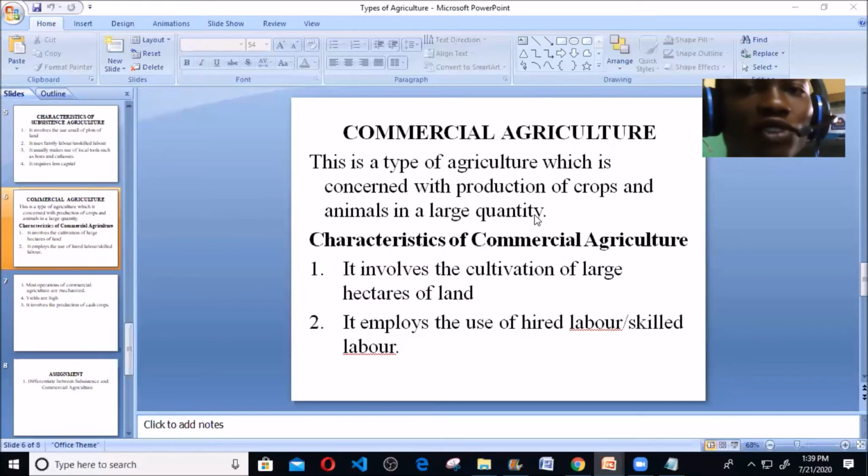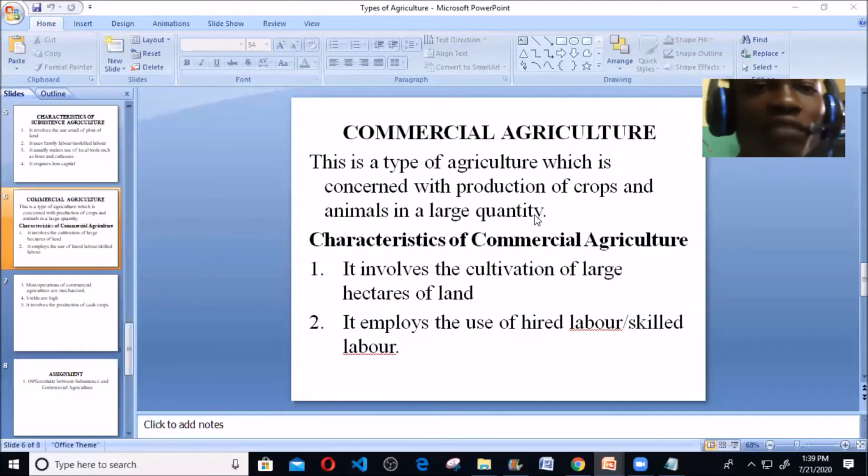You are farming not just for your own consumption. You are farming large quantity. It involves large acres of land, large quantity of animals, large quantity of crops being produced. So it's called commercial agriculture. Now, what are the characteristics of this commercial agriculture?